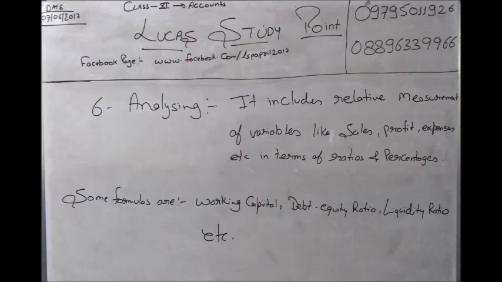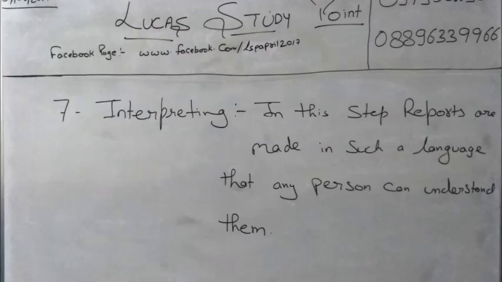Then we move to the seventh step, that is interpreting. Interpreting means converting a report into simple language, you can say a translation. So interpretation means translation in simple language. Like if a doctor has made a report and we study it, we will not be able to understand the terms used in the report. But in the last there is a sentence written as result. In the result it is written what the final answer is, in a simple line, about the whole thing given in the report.